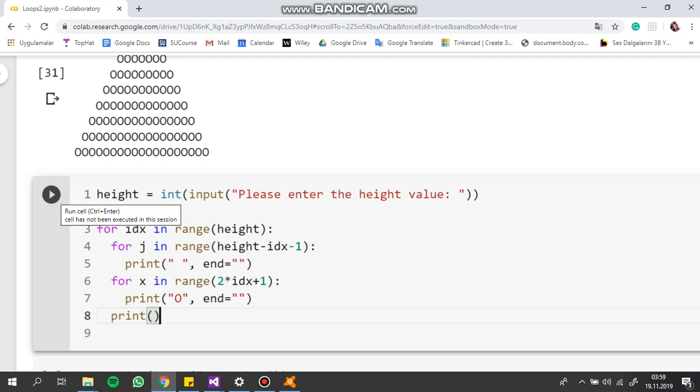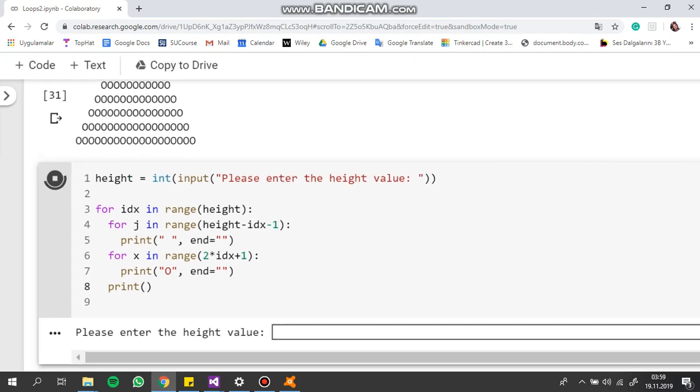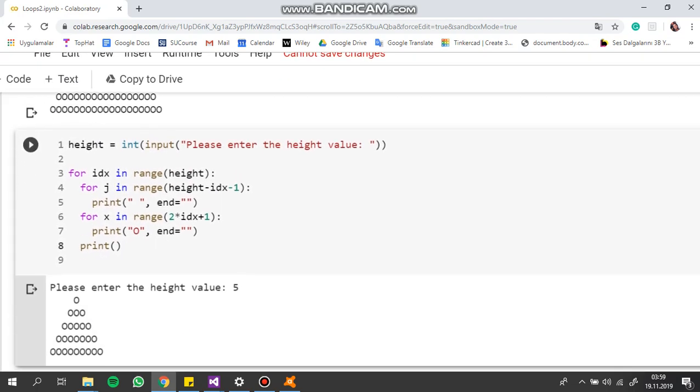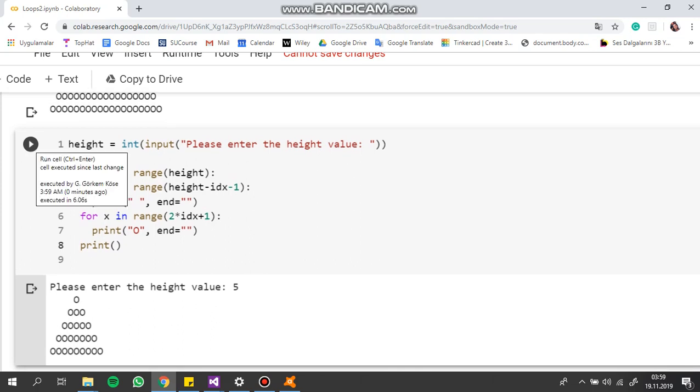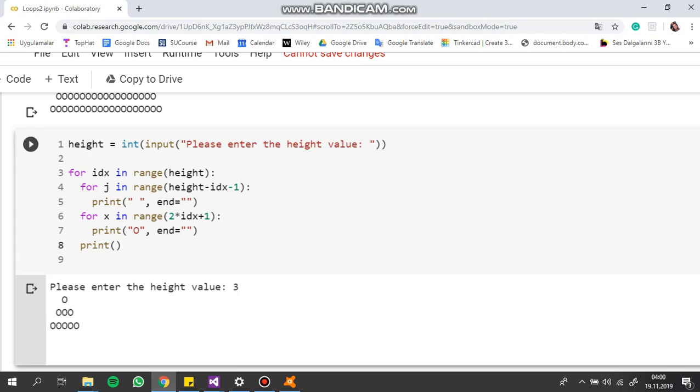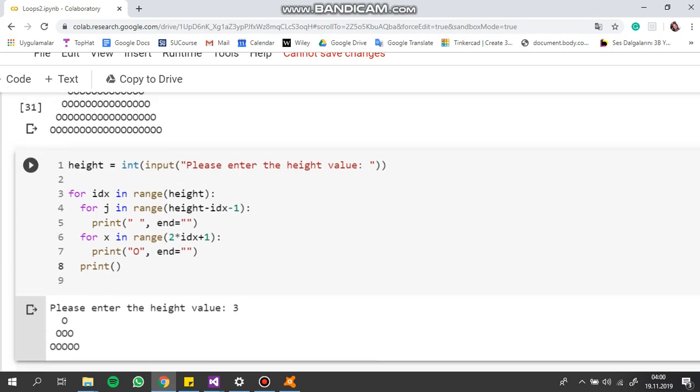And let's check if it's working. Let's give 5, and it gives us a centered triangle of height 5. Let's say 3. It's again working correctly. So this is an alternative solution to the second problem.